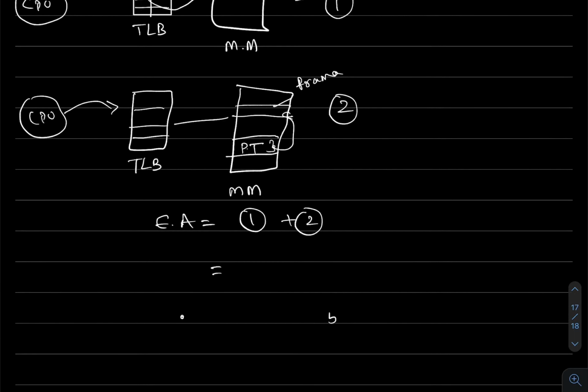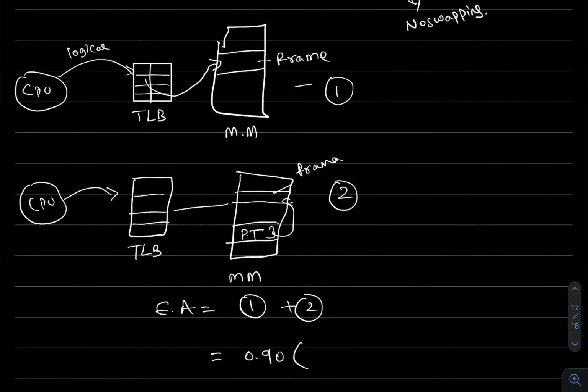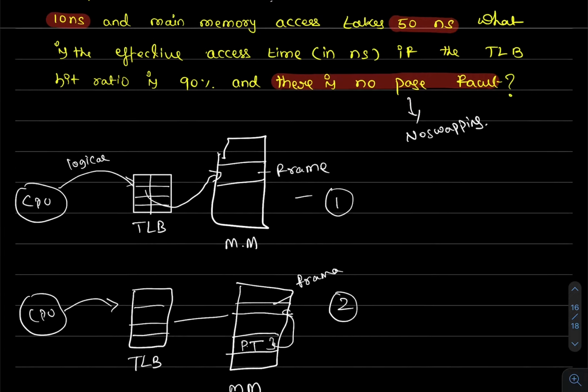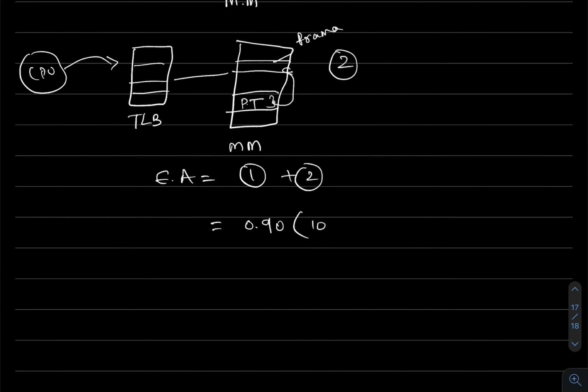So 90% of the time, the hit ratio, it takes 10 nanoseconds to access the TLB, and one access time of 50 nanoseconds to access the frame, plus 10% of the time it fails, like a miss.